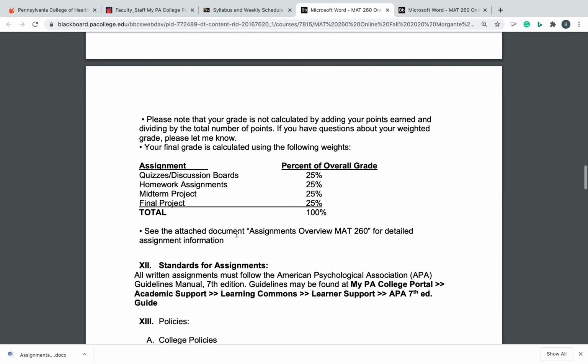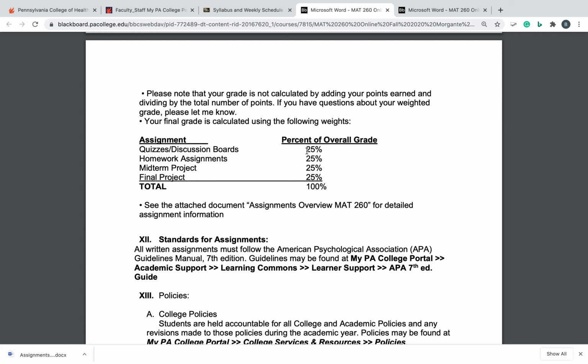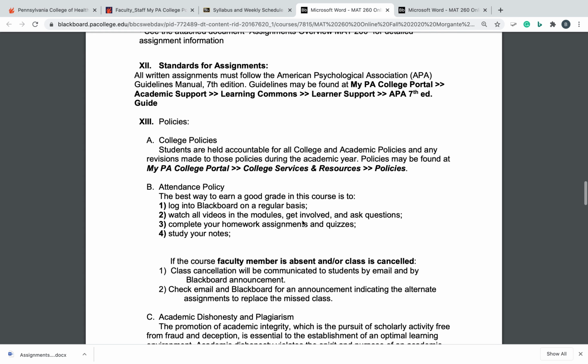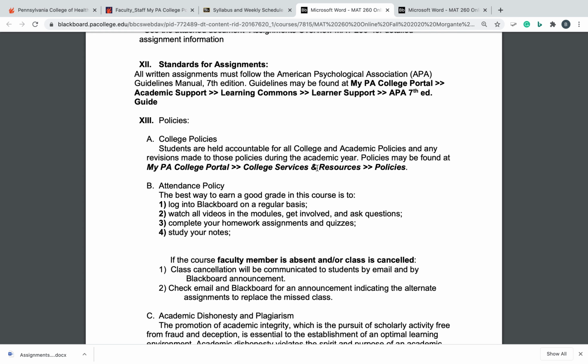For evaluation, we have 25% for quizzes and discussion boards, 25% for homework, 25% for your midterm project, and 25% for your final project. I'll go over these further once we get to the assignments overview document. Policies, you can read about these again on the portal.